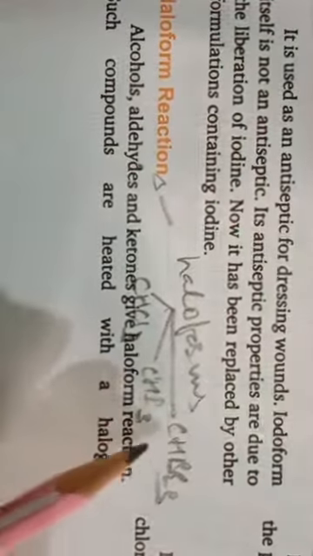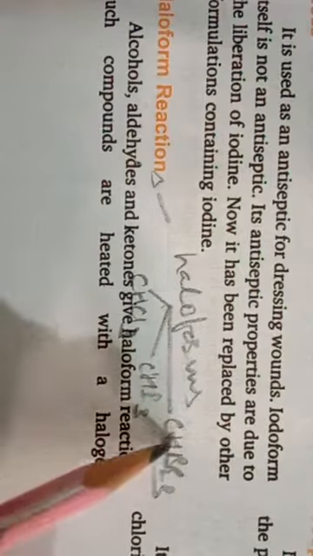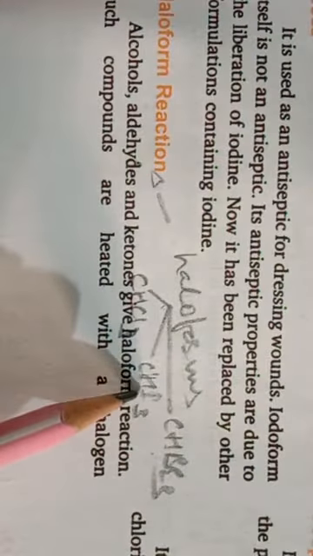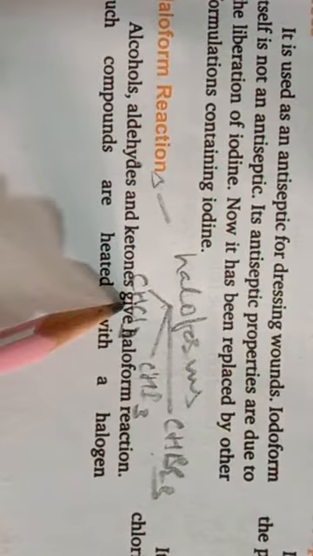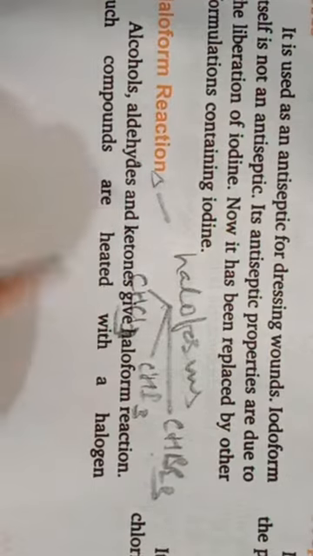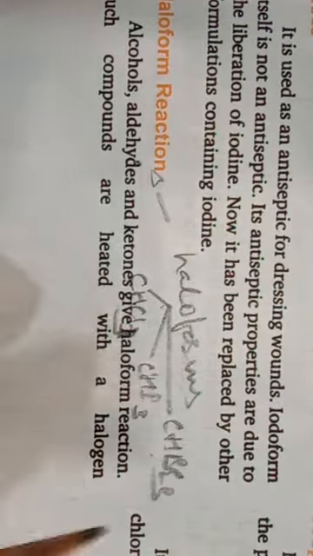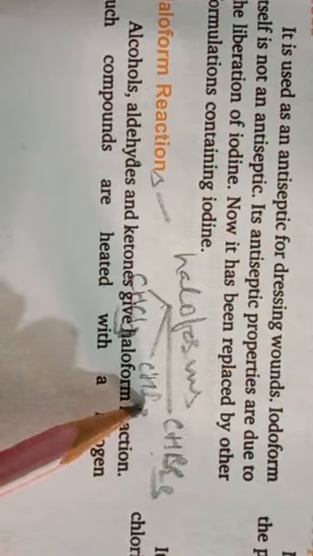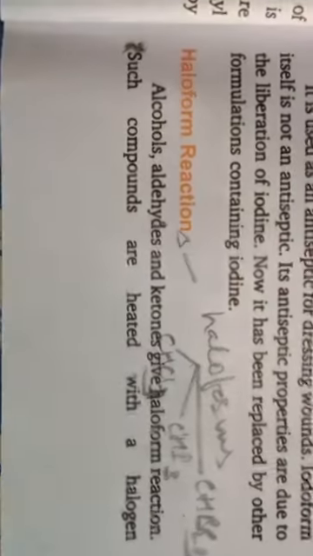So bromoform is tribromomethane, iodoform is triiodomethane, and chloroform is trichloromethane.